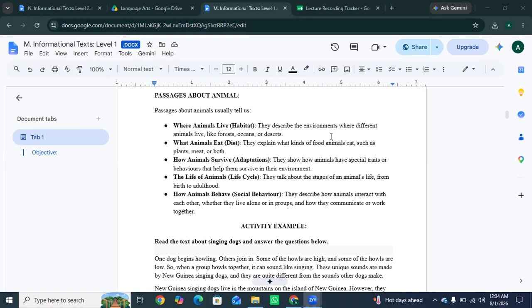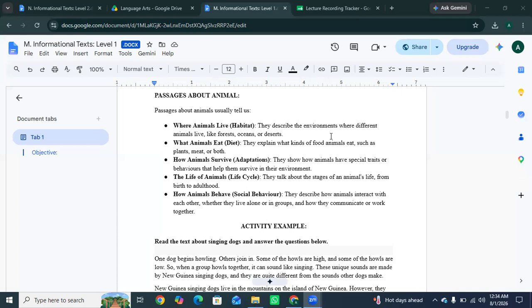So the next one is diet. They explain what kind of foods animals eat, such as plants, meat, or both. A diet means the food animals eat. There are three types, which is herbivores, carnivores, and omnivores. Herbivores eat only plants, like cow. Sorry, carnivores eat meat, like for example, lion, tiger, and omnivores eat both plants and meat, like bear and humans.